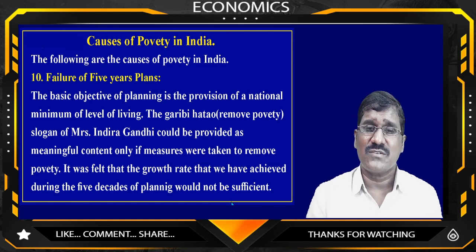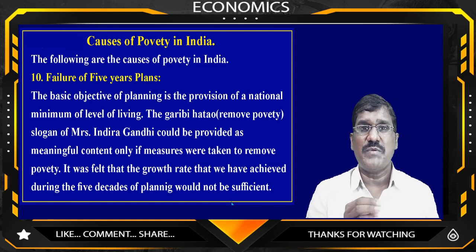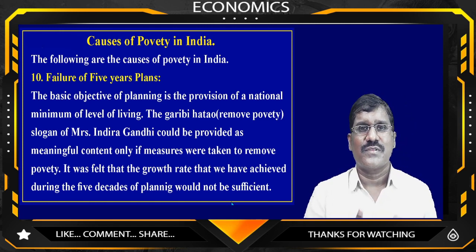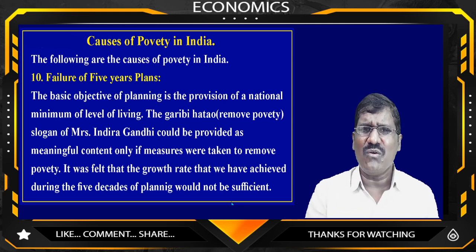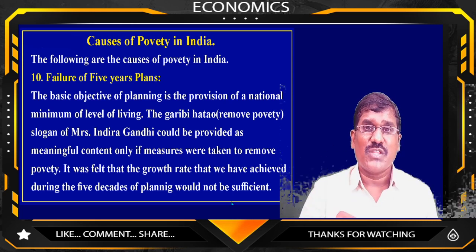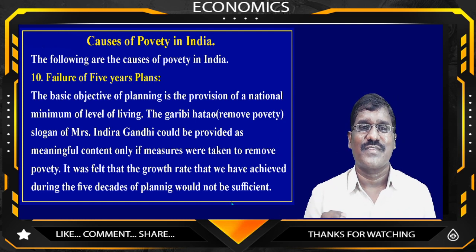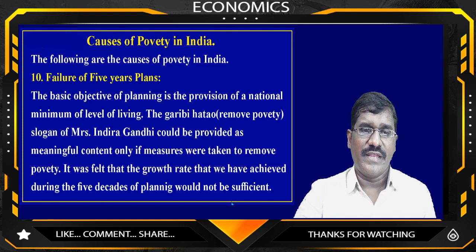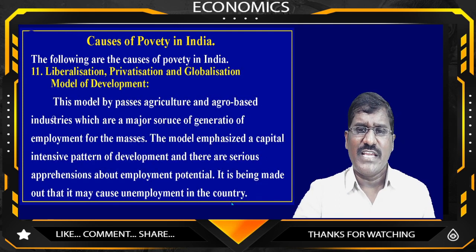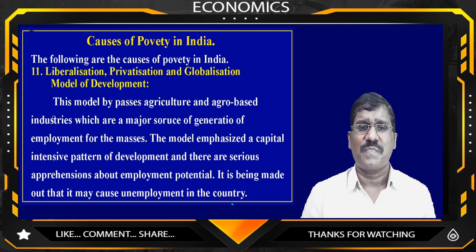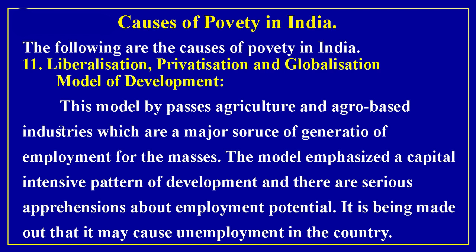Indira Gandhi gave the slogan of Garibi Hatao. So how many people were lifted out of poverty? What percentage of people removed poverty? No. Even now nearly 80% of people are below the poverty line in the rural areas. That's why, after the failures of the 5-year plans, came the liberalization, privatization, globalization model of development. Yes, liberalization is there, privatization is there, globalization is there.